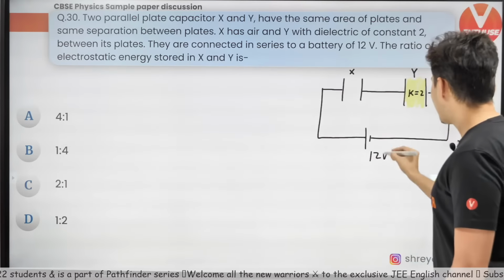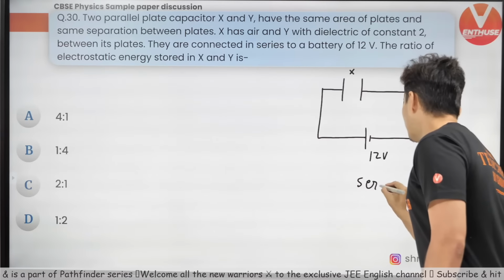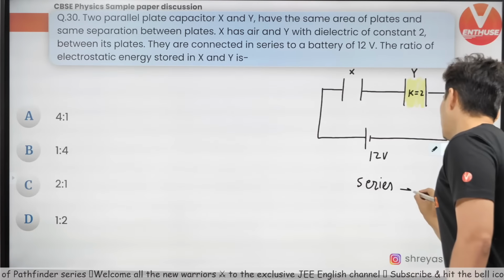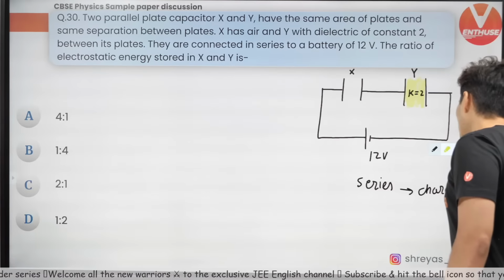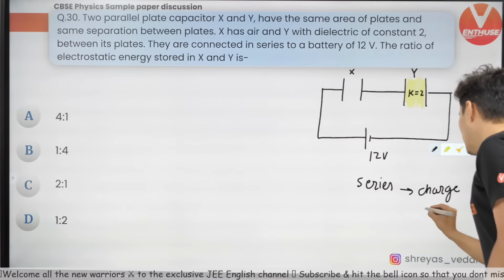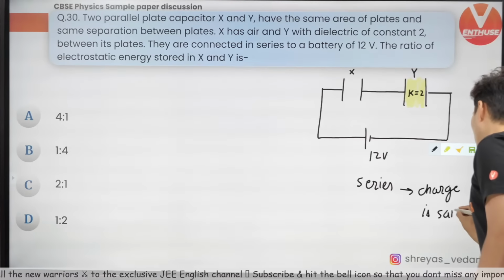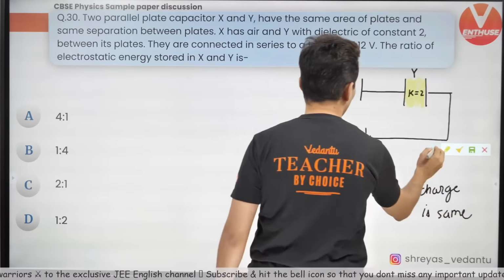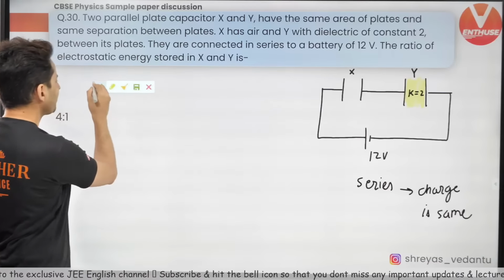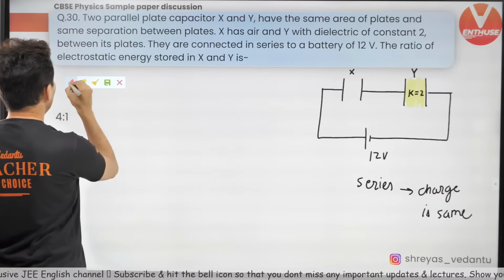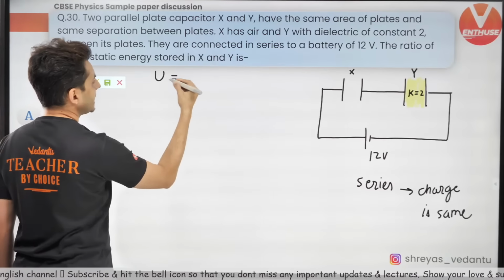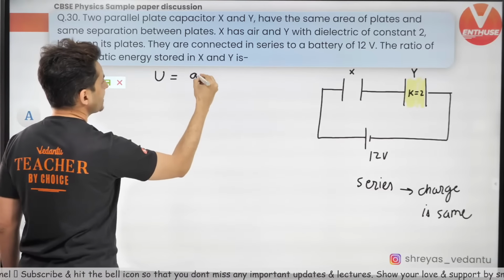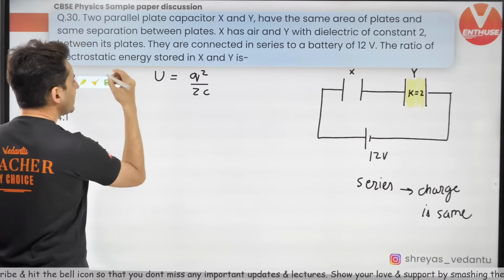Okay, so in series, remember, the charge is the same. No matter whether there is a dielectric or not, the charge is the same on both the capacitors. So let's use our formula. Potential energy stored in the capacitor is q square by 2C.